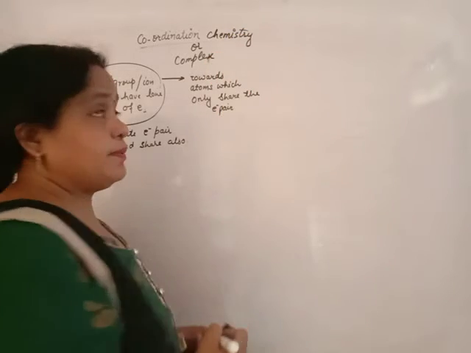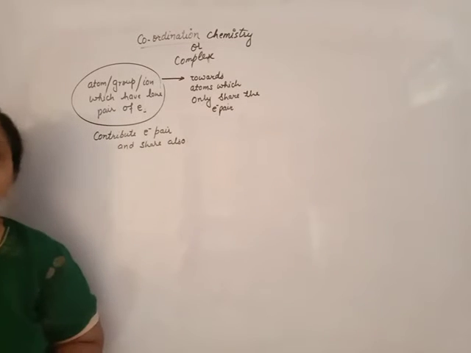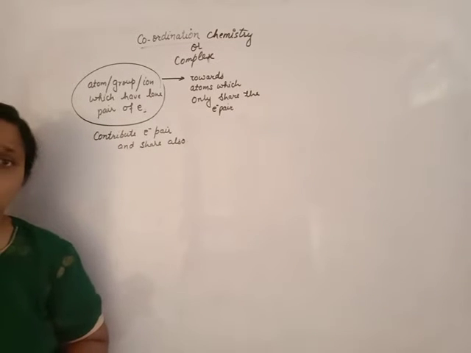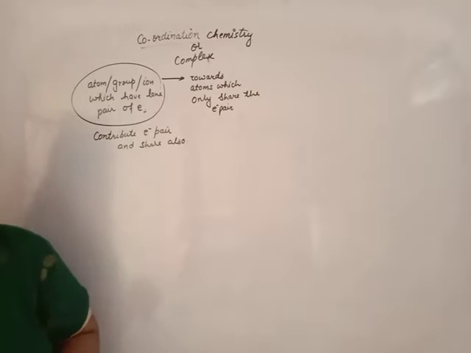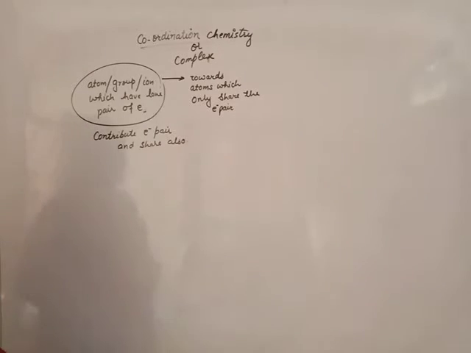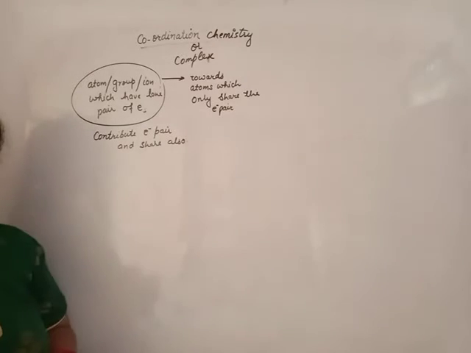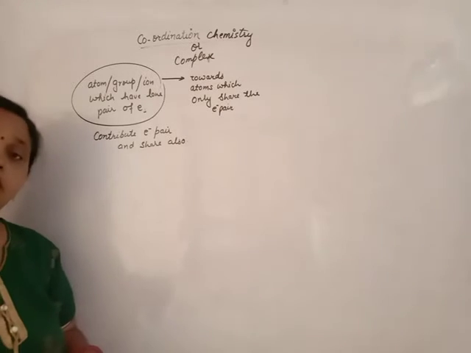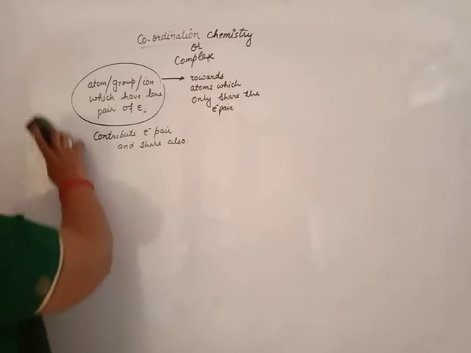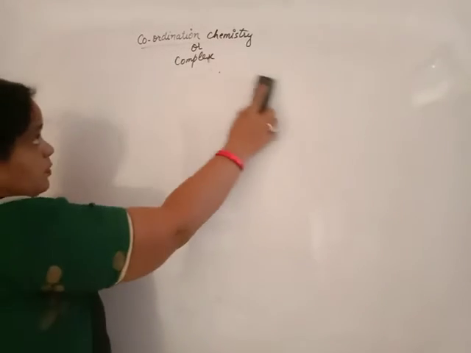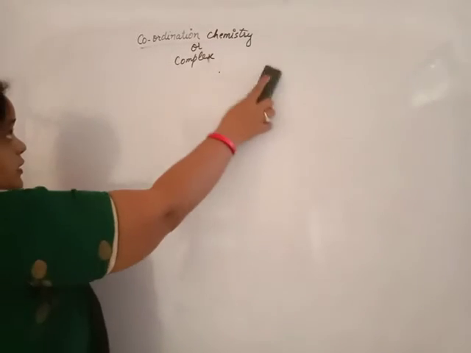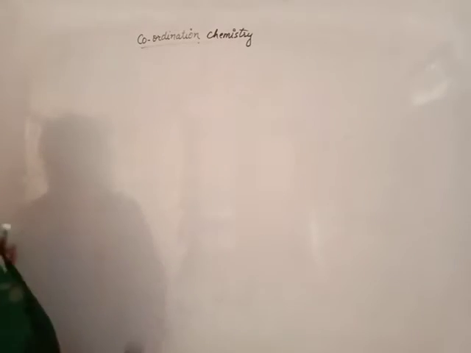It deals with the study of those compounds which have coordinate bonds between one atom and another atom, group of atoms, molecules or ions.